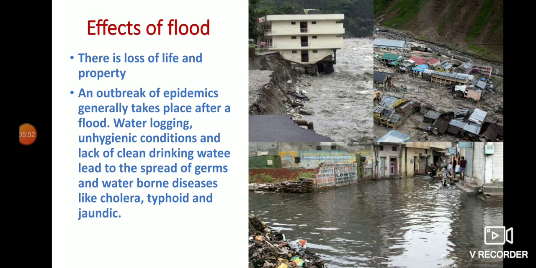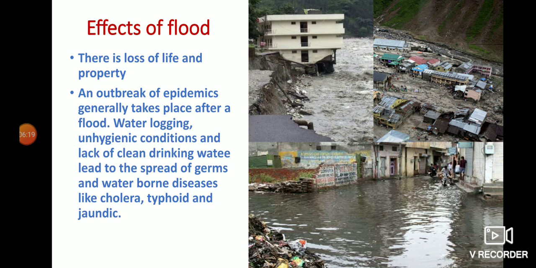Waterlogging, unhygienic conditions, and lack of clean drinking water lead to the spread of germs and waterborne diseases like cholera, typhoid and jaundice. When dirty water mixes with the drinking water, by drinking this, people suffer from these waterborne diseases.